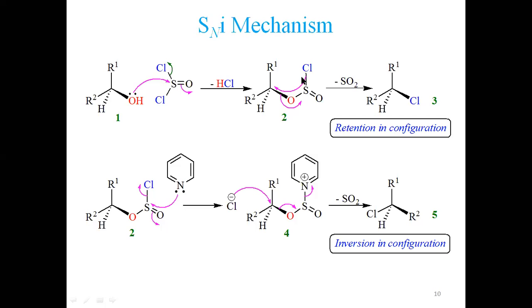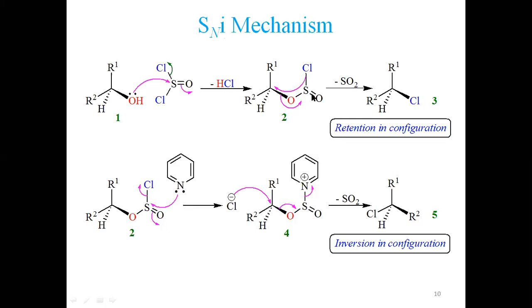No carbocation is generated, so it doesn't match SN1, although it is first order with respect to substrate. Kinetically it is also unimolecular, but it completes in a single step. SN1 completes in two steps, involving the generation of an intermediate, the carbocation. Here there is no generation of carbocation.